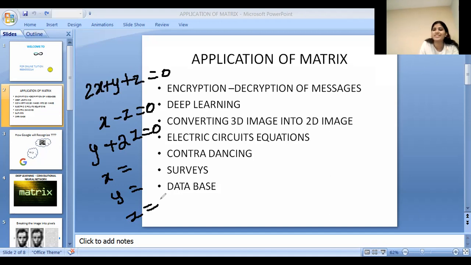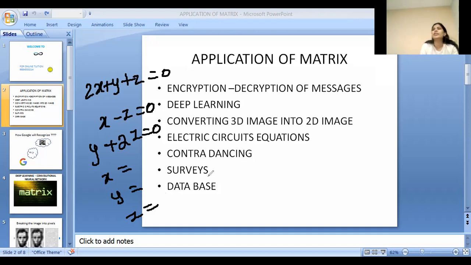Contra dancing, it is a really interesting one. Choreographing group dancing is a little hectic. With the help of a matrix, it would be really efficient. And database. Sorry, I forgot to mention the surveys.